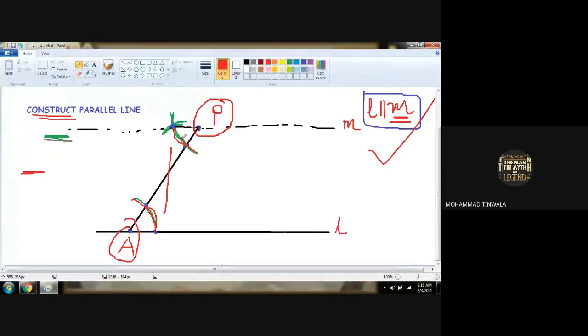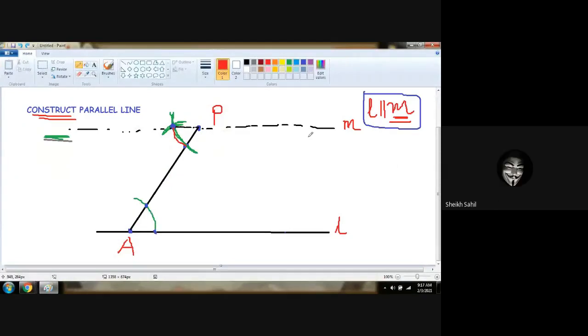Then from the arc drawn, we took the new measurement from this point to this point. With the help of that, we place on that point only and we have drawn the new arc on it. So we have got the intersecting point to complete the parallel lines. Anybody has any doubt? No.